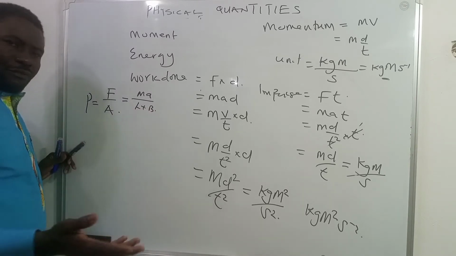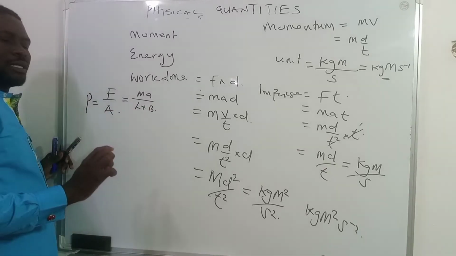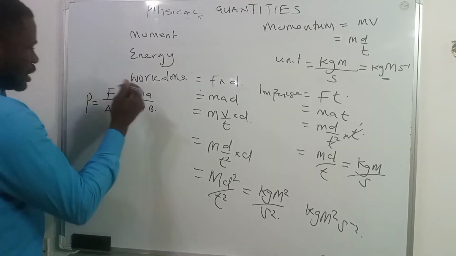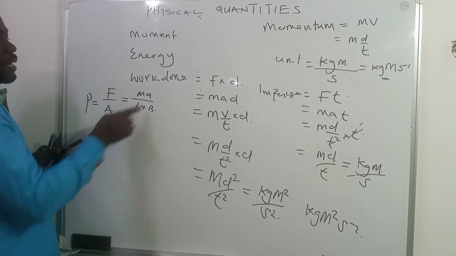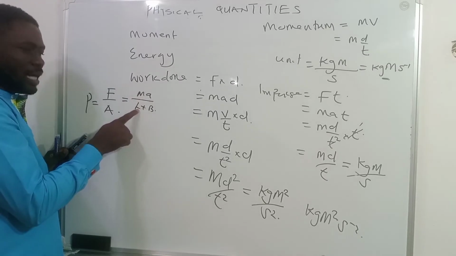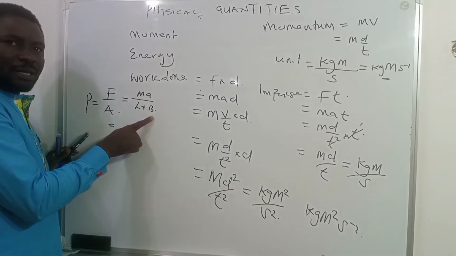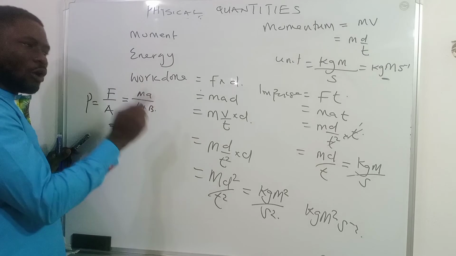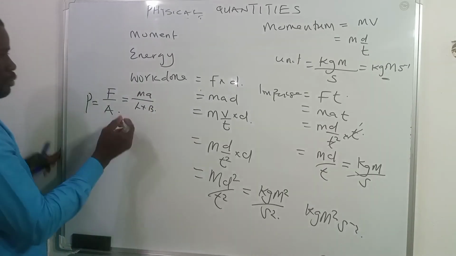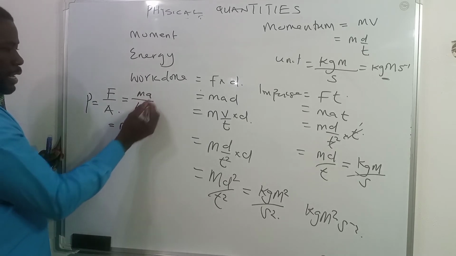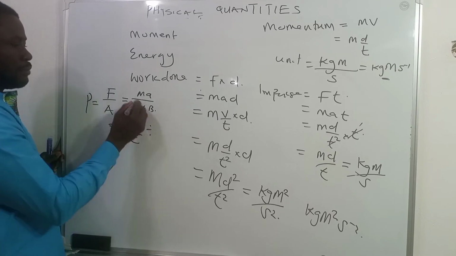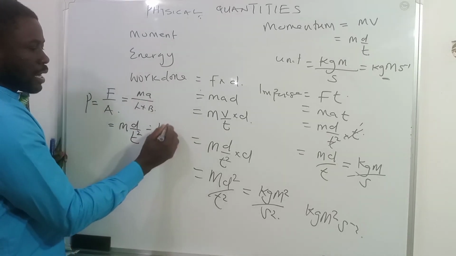I know there are different formulas for area, but basically the fundamental formula for area is length times breadth. And so this is equal to, again remember that acceleration is not a fundamental quantity, mass is a fundamental quantity, length is a fundamental quantity, breadth is a fundamental quantity. So we only have a problem with what? The A. And so the A has to be substituted. And so this will be equal to mass, as the A itself is d all over t squared. And remember that this is divided by, which is this division sign, length times breadth.